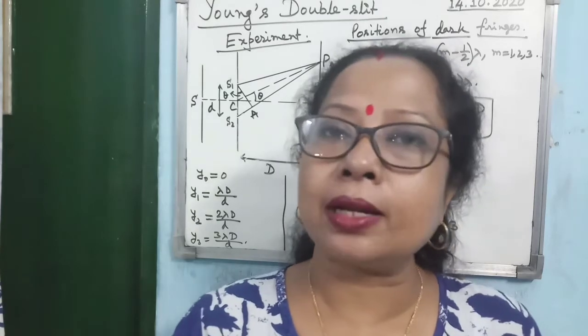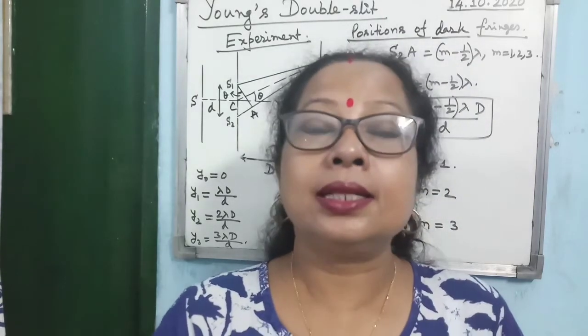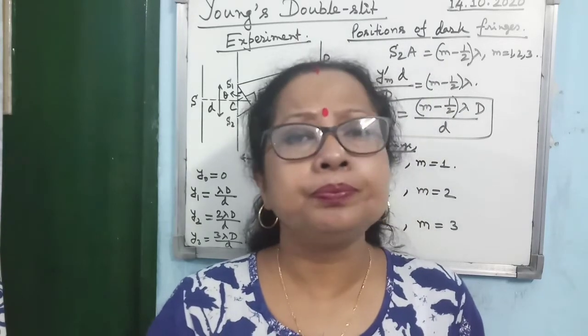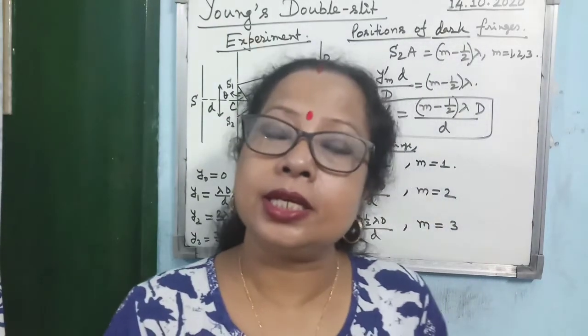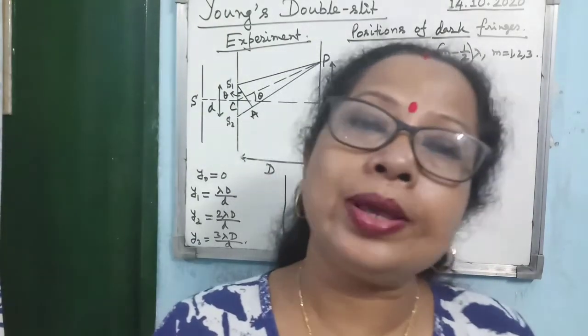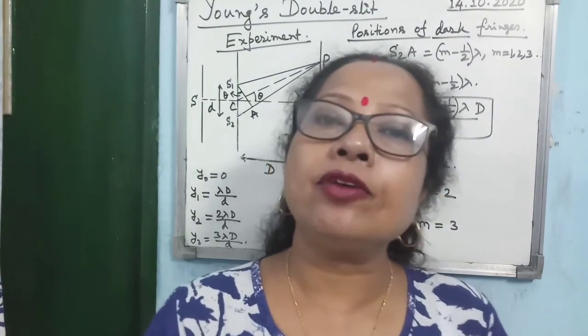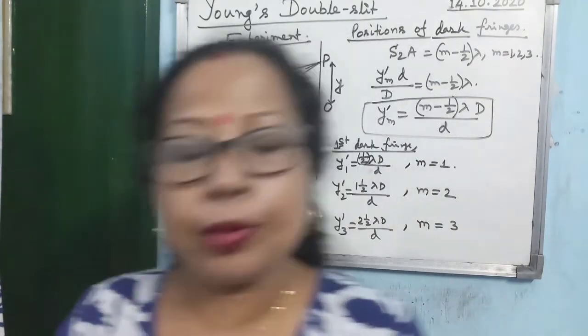I already said that in Young's double slit experiment, not for all, the central fringe is always a bright fringe. First point. Second point, in the interference pattern alternate bright and dark fringes are produced.